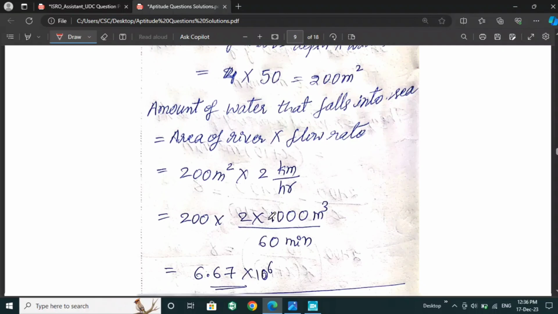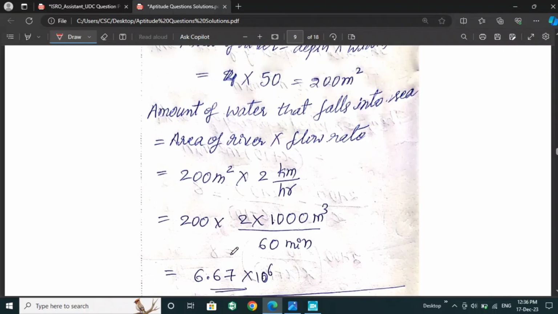After calculating, we will get 6.67 into 10 power 6 per meter per minute.